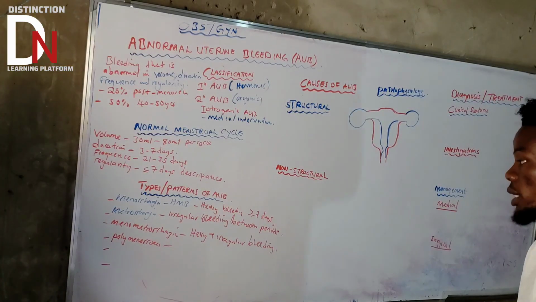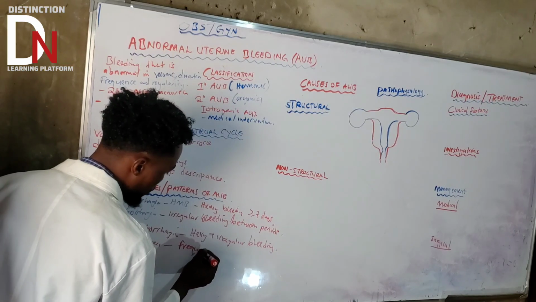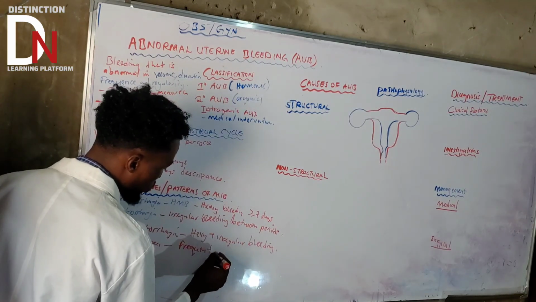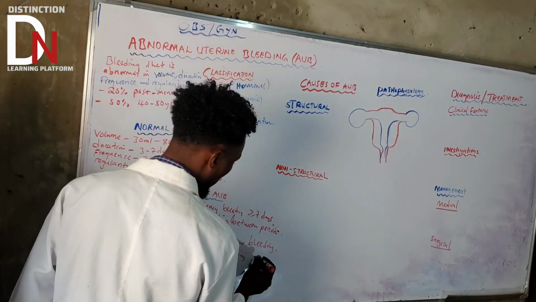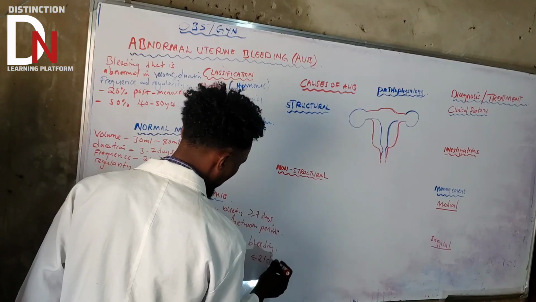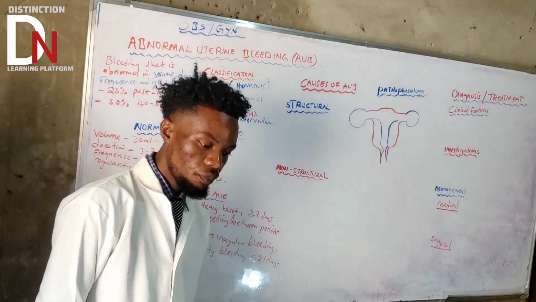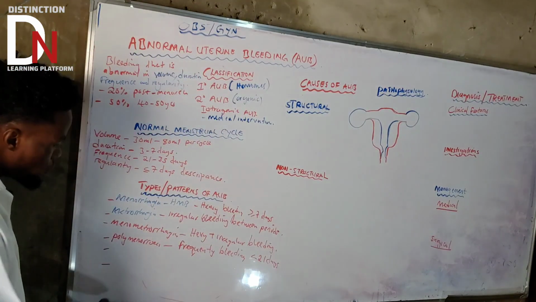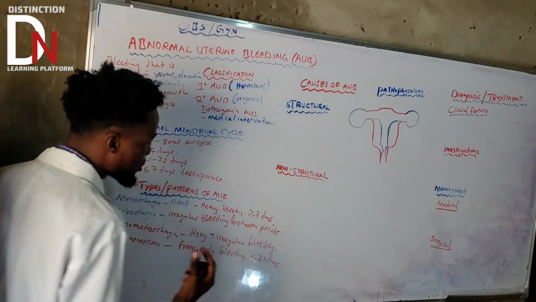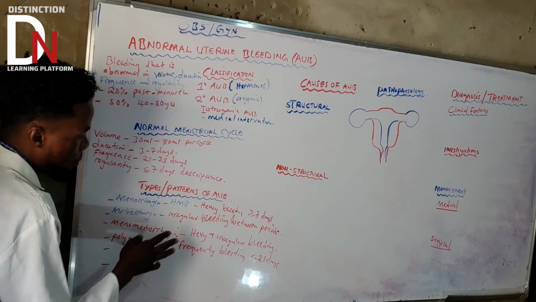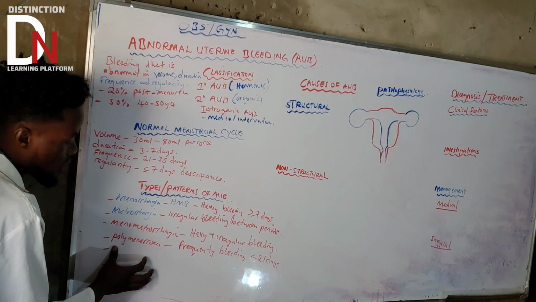That is less than 21 days. So we're talking about bleeding that is frequent. If you say frequent, they come early. Frequent bleeding that occurs in less than 21 days, then they are going to be frequent. Now, what about the term where there is frequent bleeding, less than 21 days, and although they are frequent and irregular, they are also heavy? Basically, the combination of menorrhagia and polymenorrhea.